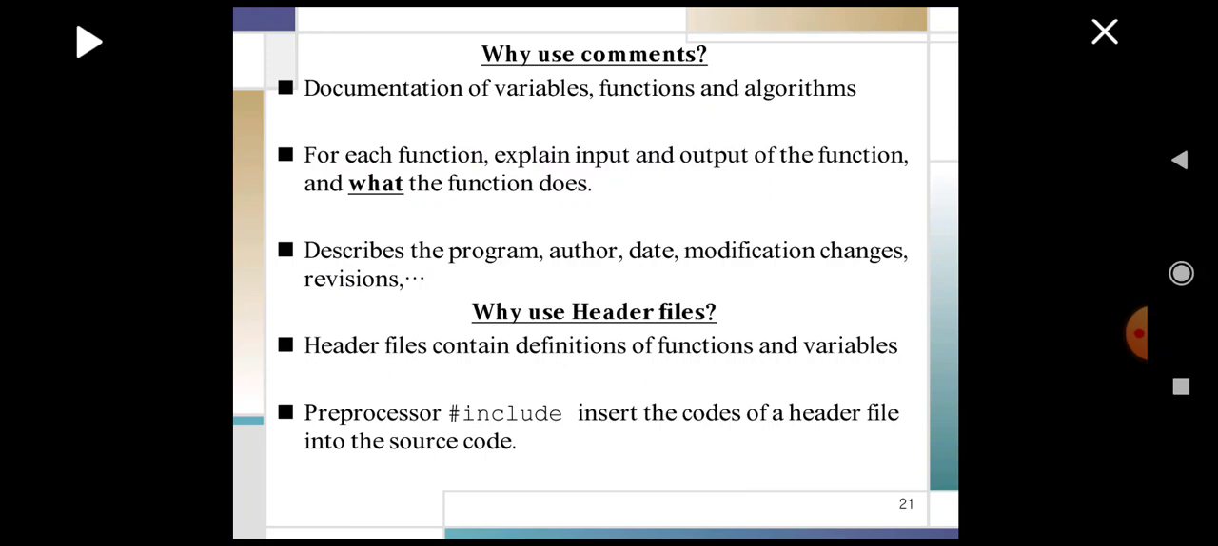And a header file contains the definition of the functions and variables. The preprocessor #include inserts the code of a header file into our source code.